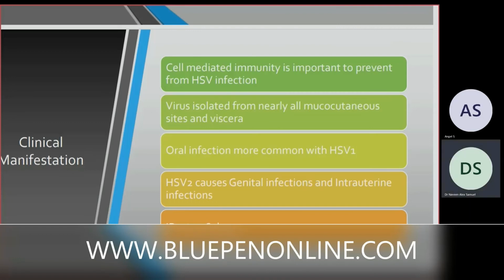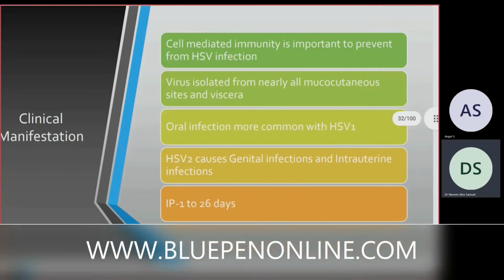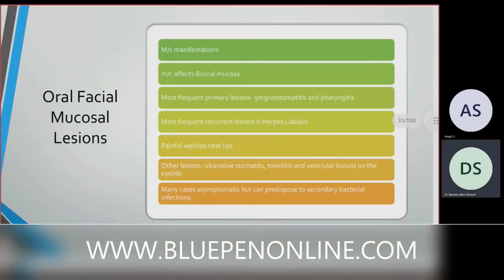The virus is isolated from nearly all mucocutaneous sites and viscera. Oral infections are more common with herpes simplex virus 1. I already told you that herpes simplex virus 2 causes genital infection and uterine infection. The incubation period is about 1 to 26 days. Orofacial mucosal lesion caused by herpes simplex virus 1 is the most common manifestation, most commonly affecting the buccal mucosa. The most frequent primary lesion is gingivostomatitis and pharyngitis. The most frequent recurrent lesion is herpes labialis. Do you know what labialis means?